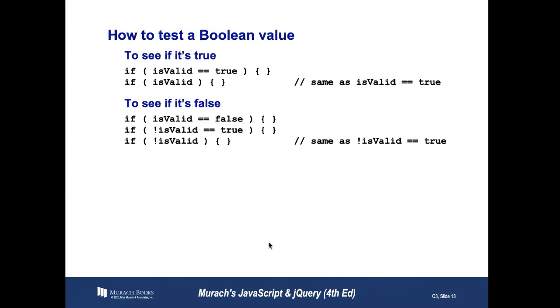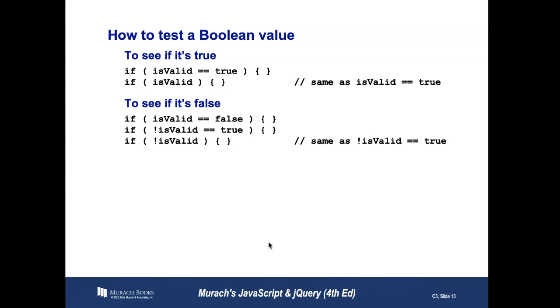Now, a Boolean value, just to review from chapter 2, is it true or a false? It's a variable that can only be true or false. So what we can do is test to see if something is true. So if isValid is equal to true, then do something. I can also test just if isValid. Now this is important. So this is why in a lot of code you will not see isValid is equal to true, because we just test its existence by writing if isValid.